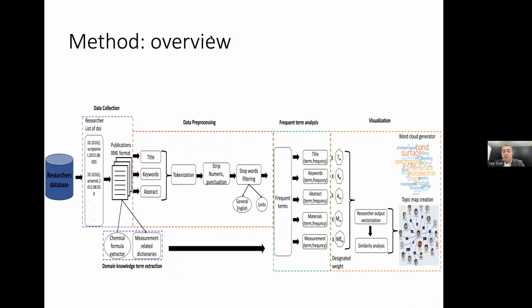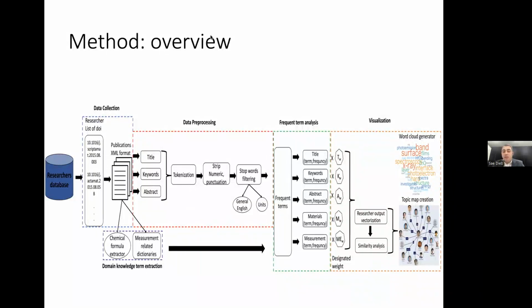Then we did the basic NLP schema, which is to tokenize and then reduce the noise by removing stop words, numeric values, punctuation marks, and so on. Then we did frequent term analysis to extract the most important or representative keywords that represent the researcher's output. And then we constructed a vector from all these keywords that we collected.